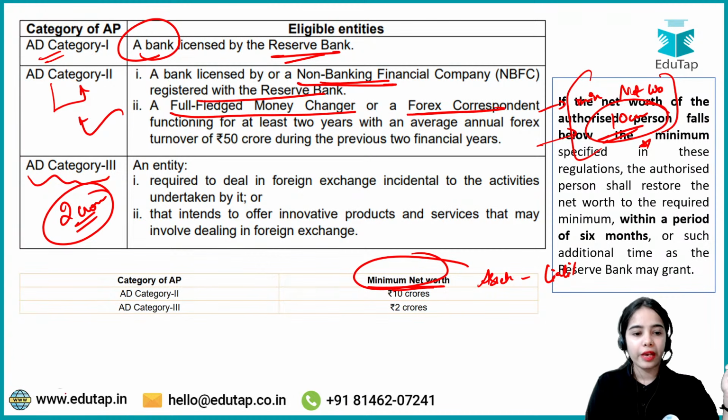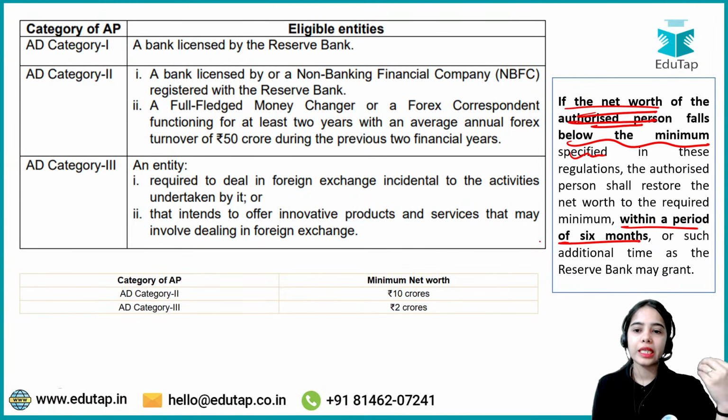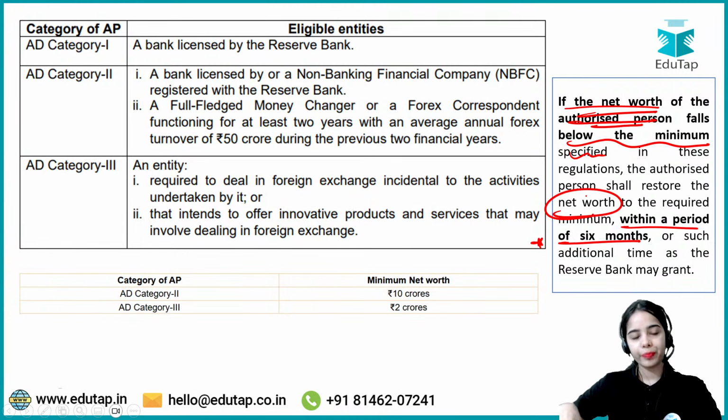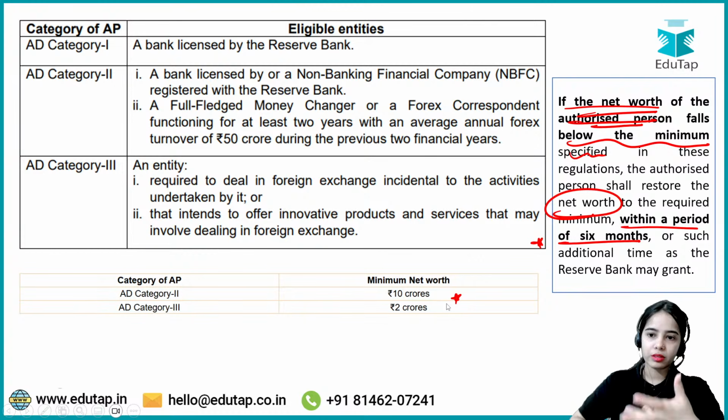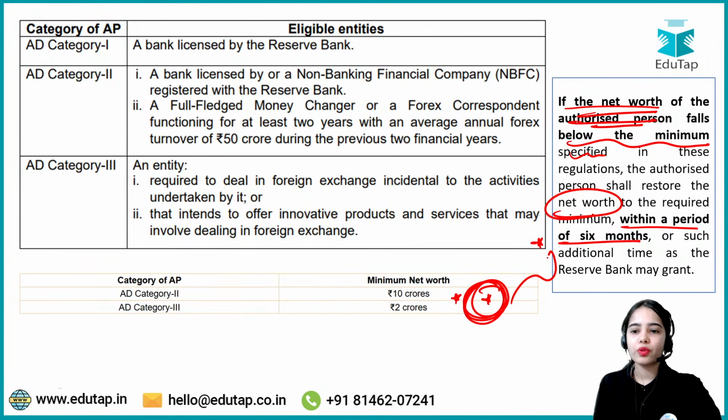Now, if the net worth of the authorized person or authorized dealer falls below the minimum specified, then within a period of 6 months the net worth requirement has to be fulfilled. तो अगर किसी entity का net worth गिर रहा है and it is getting below the minimum, so within a 6-month period they have to restore their net worth. That is the basic idea. If the net worth is less than the minimum required, within a period of 6 months they have to restore their net worth.